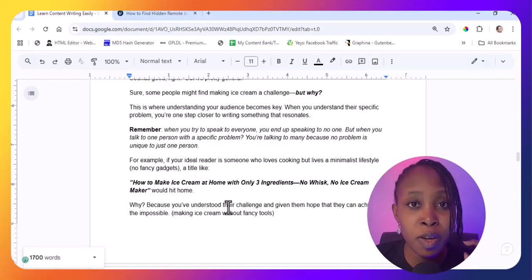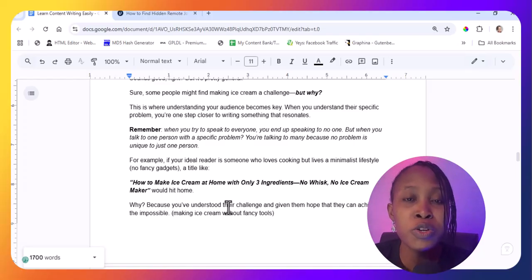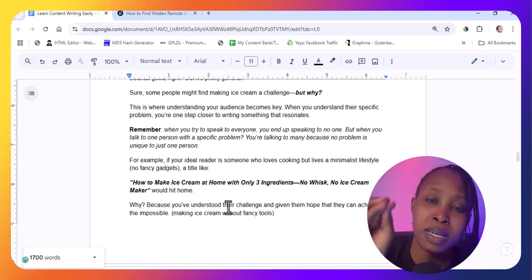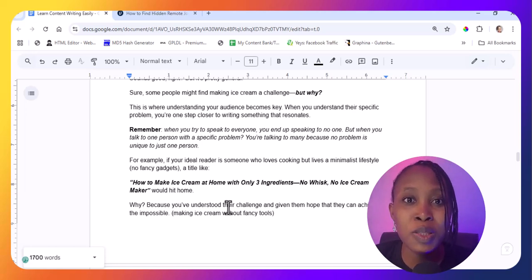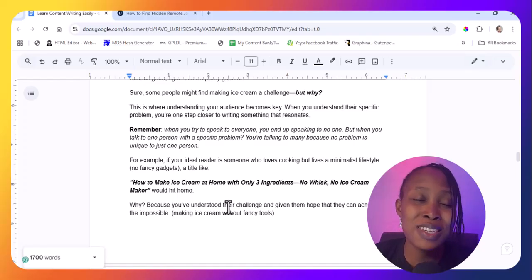So if you identify one person, understand that person's pain points, their challenges, their desires, what they want, and tailor your content to meet that one person's need, you'll be meeting the needs of a lot of people, because you are going to be specific, meeting them at their pain points. So that is what this whole strategy is all about. At the end of the day, you'll be surprised that you'll be talking to thousands and millions of people, because when nobody is facing a unique challenge, what someone is experiencing, a lot of people have experienced that, and you'll be speaking to that group of people specifically.